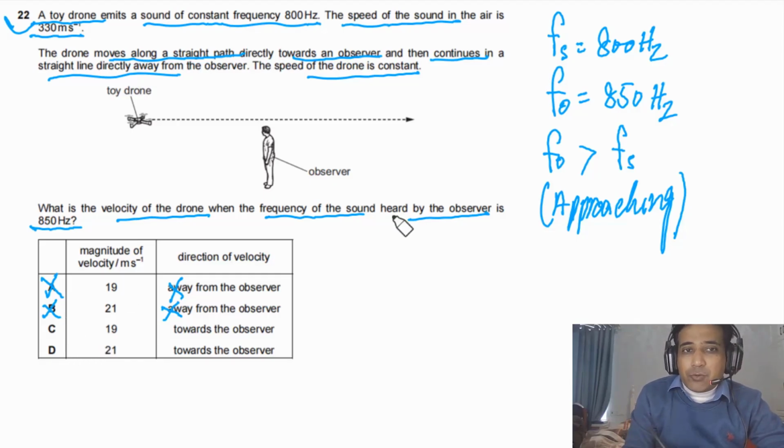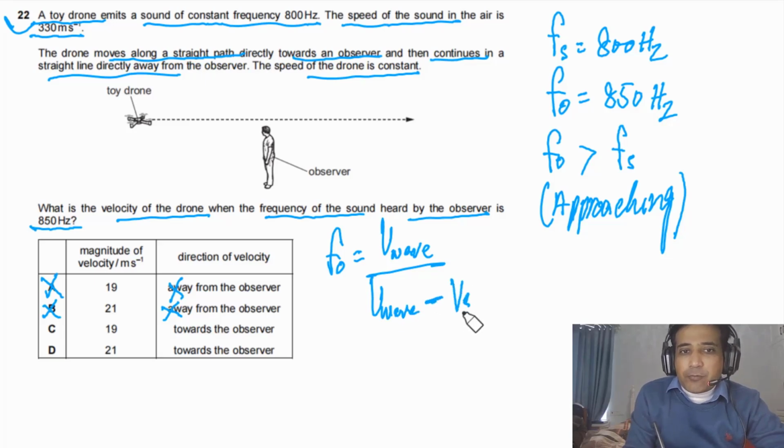Now, simply we have to use the formula for an approaching source. So we can write the observed frequency. This will be equal to the speed of the wave over the speed of the wave minus the speed of the source, multiplied by the frequency of the source. For this question, we need to find out the speed of the source.